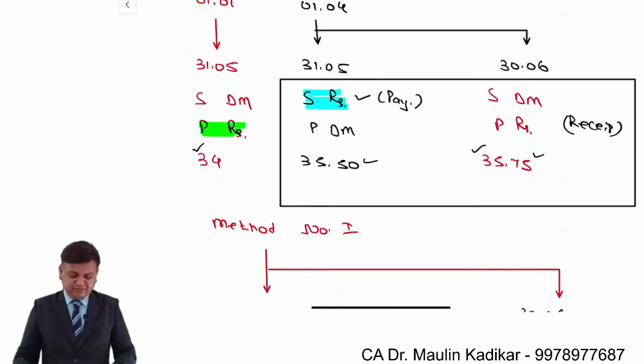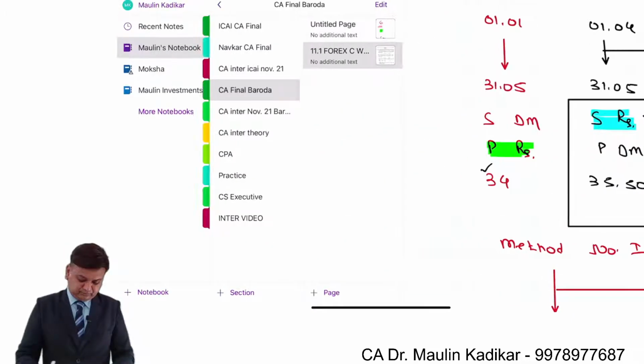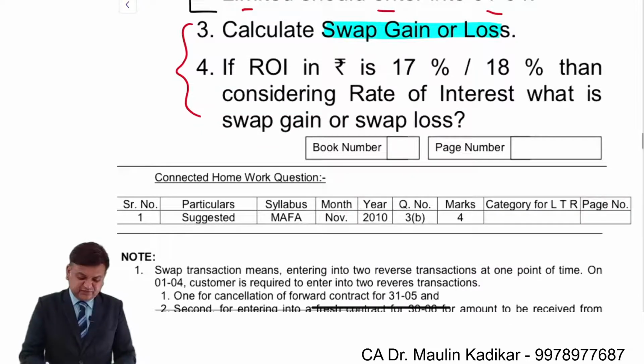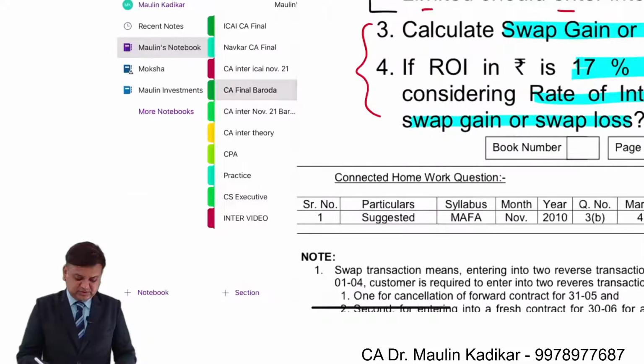One more thing before we write this answer. The question says that if the rate of interest is 17/18 percent, then considering the rate of interest, what is the swap gain or swap loss? That is the question.